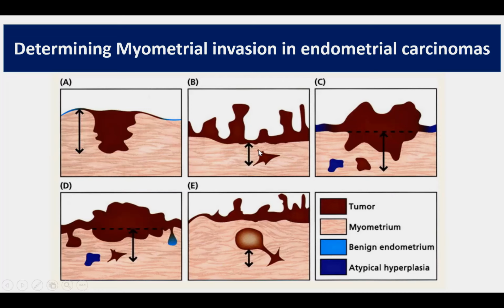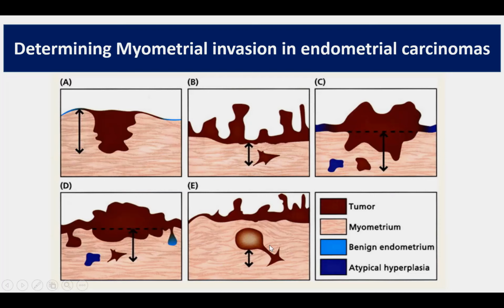An actual invading focus of tumor is more likely to show these spiculated edges. In these cases, you measure from the endomyometrial junction to the deepest point of the spiculated edge of the invading focus. When we don't see an endomyometrial junction directly, then you draw a plane from the nearest endomyometrial junction and measure the depth of invasion from that.